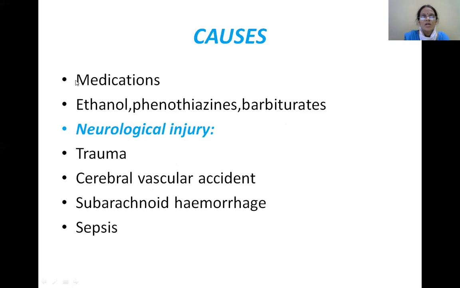The other causes are medications, such as ethanol, phenothiazines, and barbiturates. So these are the medications which can cause hypothermia. The other causes are neurological injuries such as trauma, cerebrovascular accident (CVA), subarachnoid hemorrhage, and sepsis. So these are the neurological insults which can lead to hypothermia.